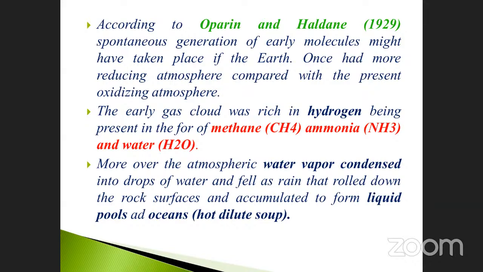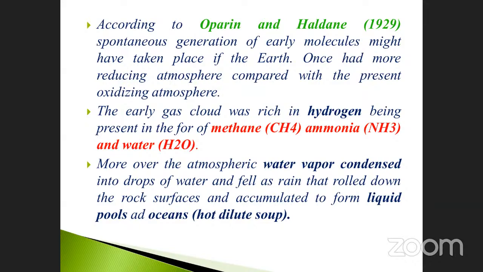Already we discussed biogeochemical cycles, isn't it? Carbon cycle, hydrogen cycle, nitrogen cycle, sulfur and phosphorus. These are the cycles that happened. The earlier gas cloud was rich in... I already told you, the earlier gas cloud is nothing but what? Anybody else, my dear students?